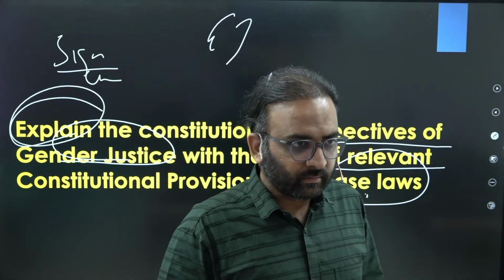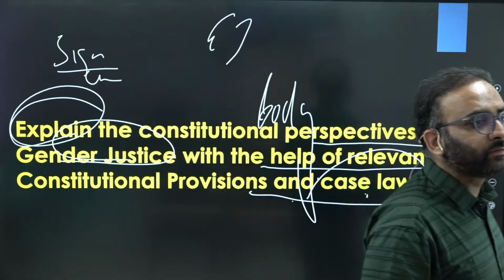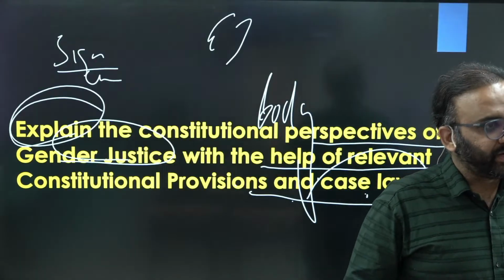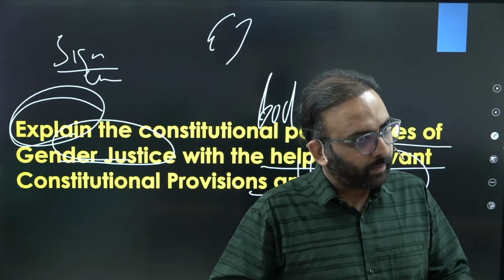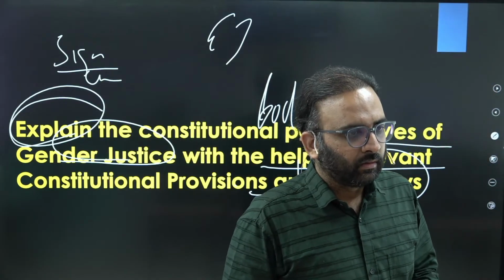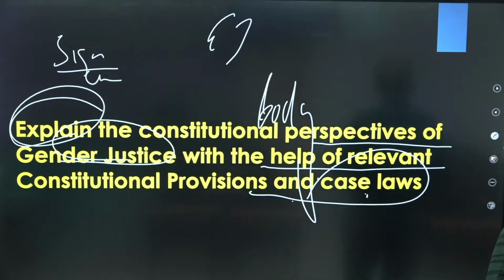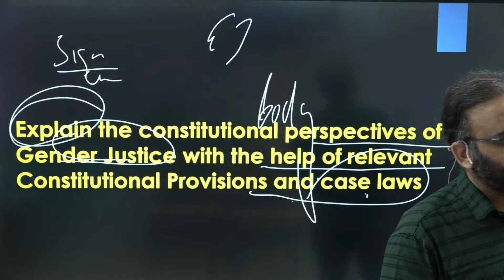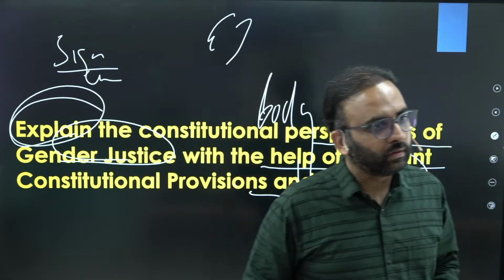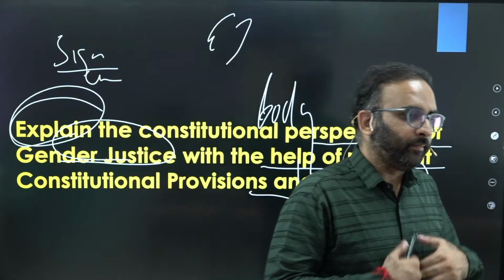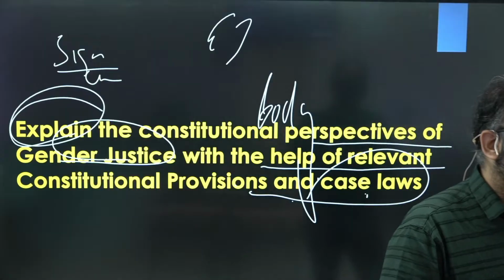Or you can talk about how the constitutional forefathers were aware of gender injustice being prevalent in society: gender inequality, gender discrimination, oppression, exploitation, right? By not allowing women's education or jobs or health service or nutrition and so on. That's why the Constitution tried to address it from this perspective. That also could be your introduction.